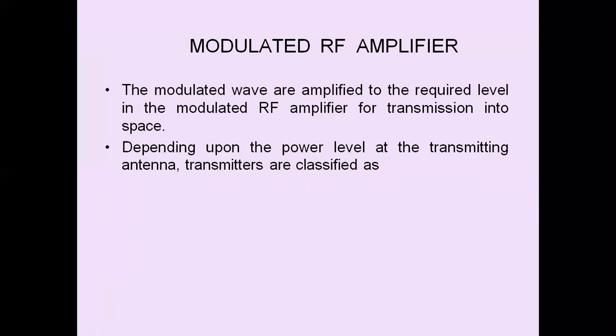Depending upon the power level at the transmitting antenna, transmitters are classified as low power transmitters, where the power level is less than 1 kilowatt.